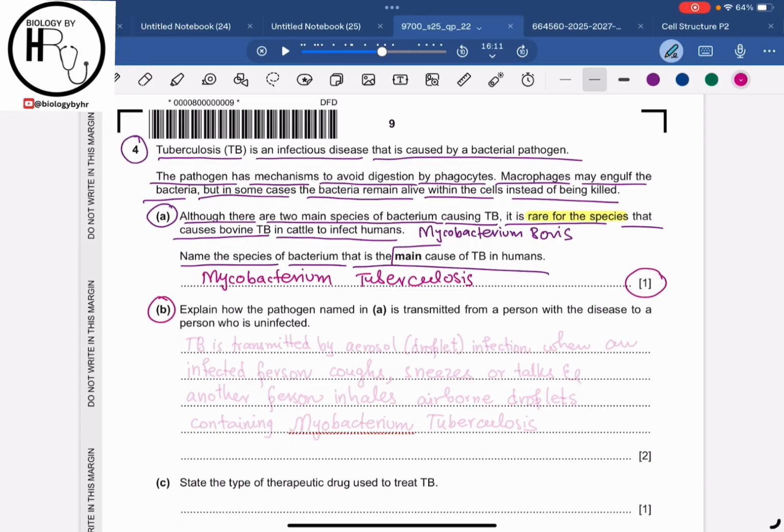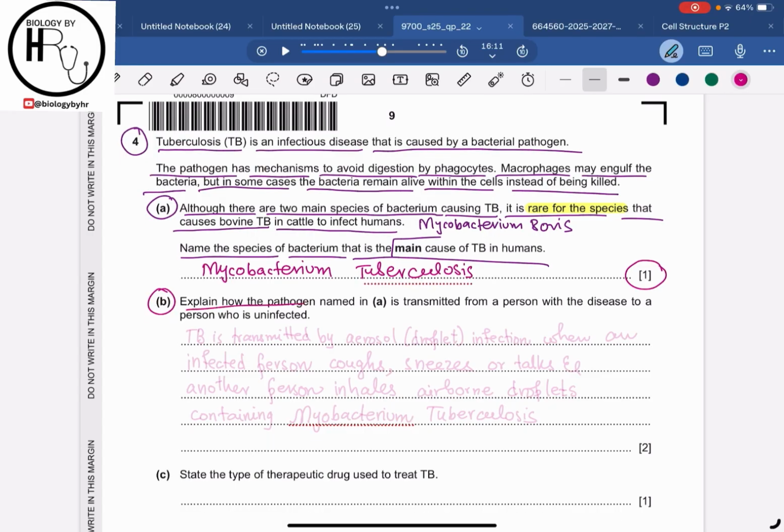Now in part B they are saying, explain how the pathogen named in A is transmitted from a person with the disease to a person who is non-infected. So basically Mycobacterium tuberculosis is transmitted by airborne respiratory droplets, right? So it is an airborne disease which is transmitted by the airborne respiratory droplets of a person who is infected. So how can we jot down its answer? Basically we can say that TB is transmitted by the aerosol droplets, or you can say the droplets of the infected person, right?